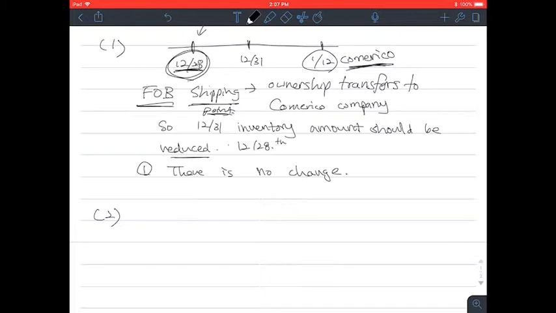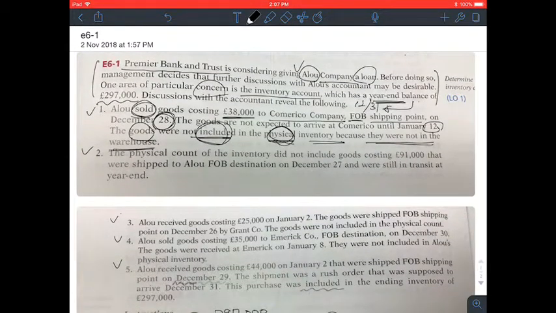Okay, let's go to number 2. It says that the physical count of the inventory did not include goods costing $91,000 that were shipped to Alu freight on board destination on December 27th and were still in transit at year end. The important information here is that it was freight on board destination, and it was shipped to Alu.